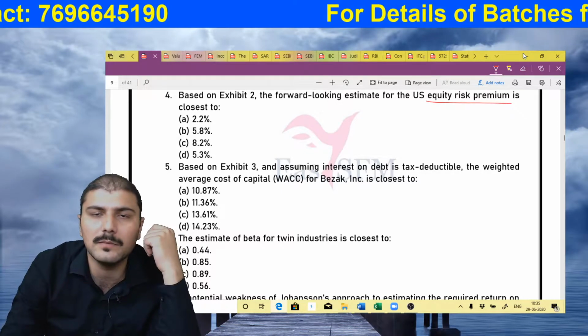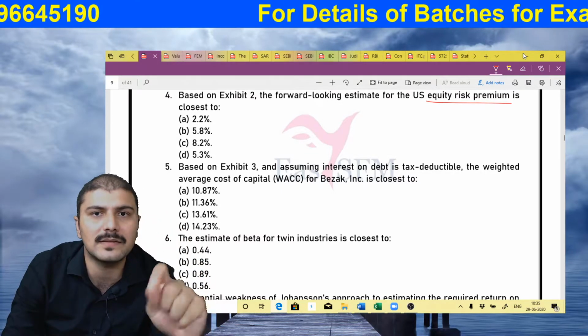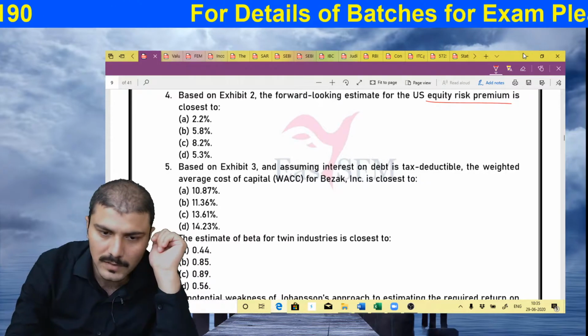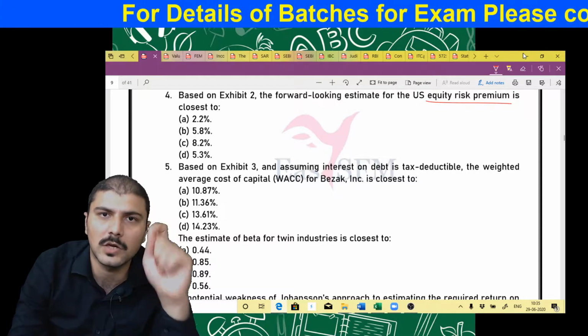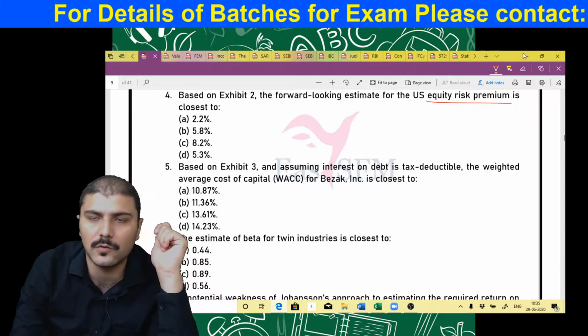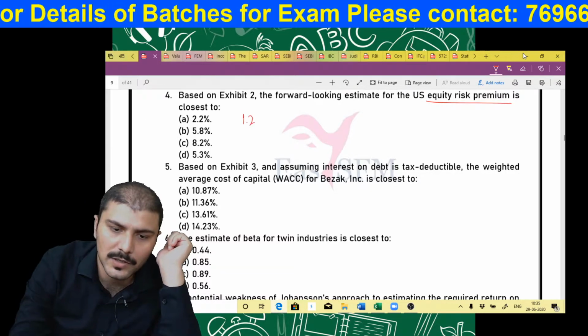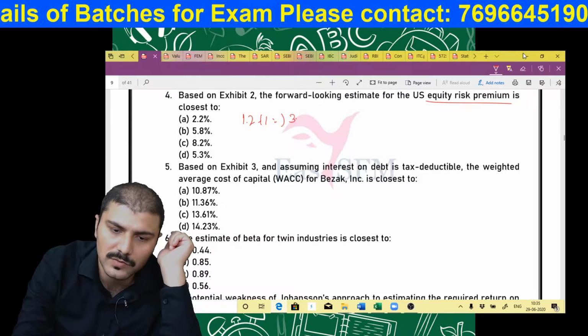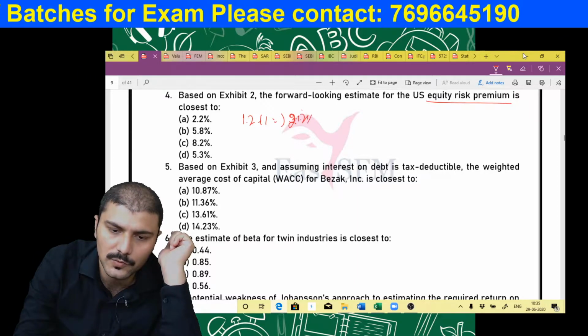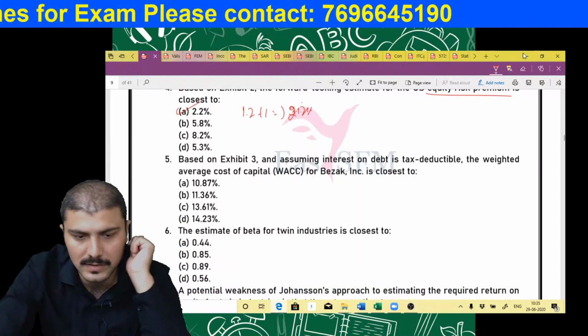Based on exhibit 2, the forward looking estimate for equity risk premium, how much should it be? The growth rate net was 1%, with respect to the government bond yield, and 1.2% was the dividend yield. So 1.2 plus 1 is equal to 2.2%. So this is the correct answer.